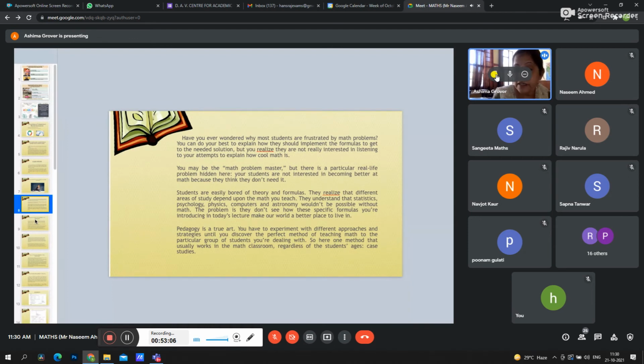Now, pedagogy is a true art. You have to experiment with different approaches and strategies until you discover the perfect method of teaching maths to the particular group of students with which you are dealing. So here are some methods. One is the case study.